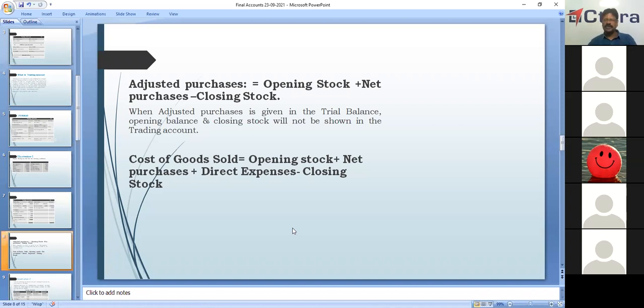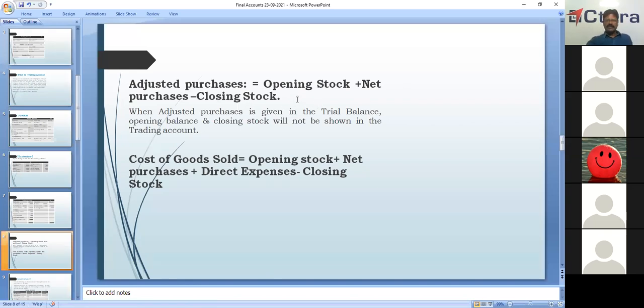Closing stock, if given also, should not be taken in the trading account if adjusted purchases are shown. So what is this adjusted purchases? Adjusted purchases is equal to opening stock plus net purchases minus closing stock.